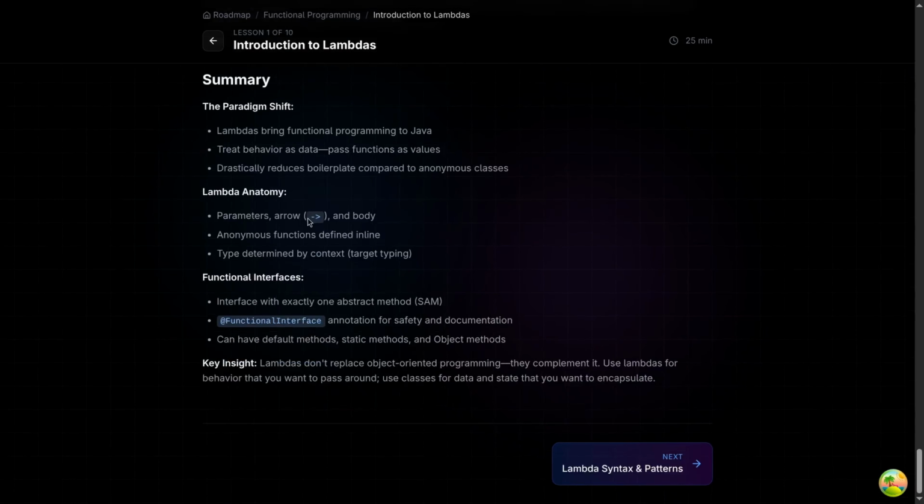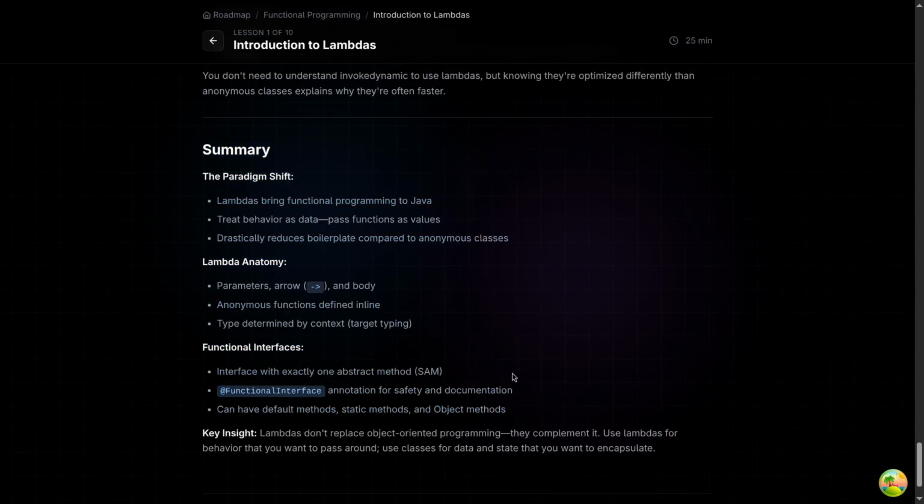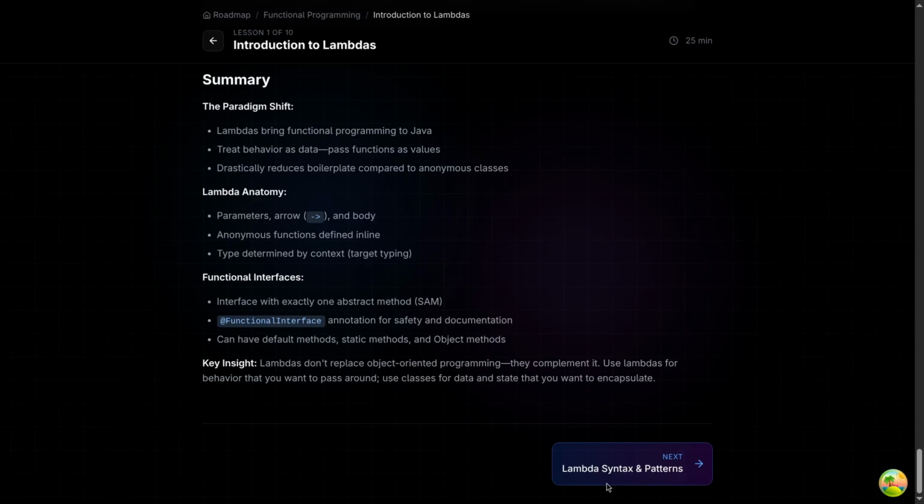Now we can move forward with our summary part and we can move to our next chapter, which is lambda syntax and patterns.